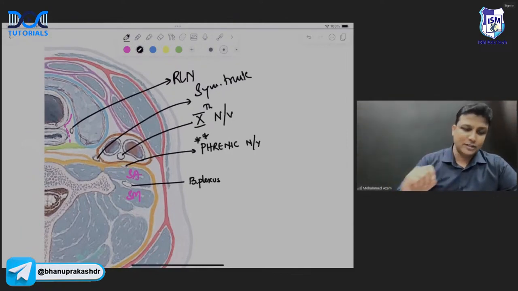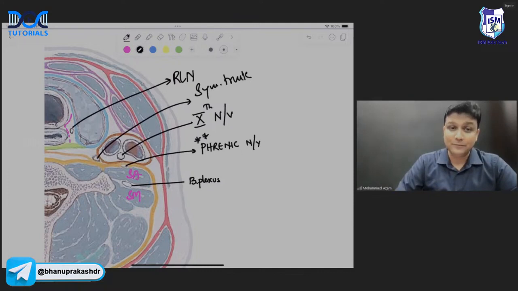In the tracheo-esophageal groove, you'll have the recurrent laryngeal nerve. Inside the carotid sheath, you'll have the 10th nerve, sir, the vagus nerve. Now behind the carotid sheath, there will be the sympathetic trunk, sir. And in front of the scalenus anterior, there will be the phrenic nerve. In between the scalenus anterior and the scalenus medius, there will be the brachial plexus, guys.